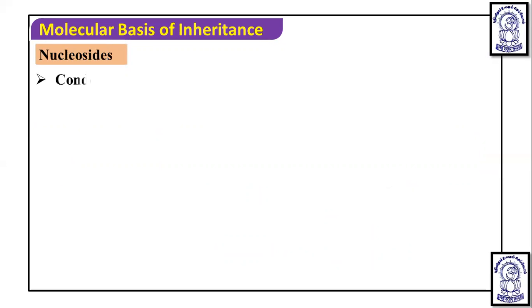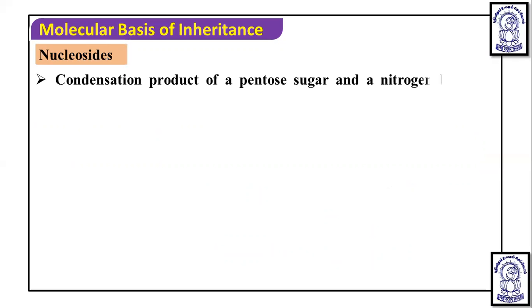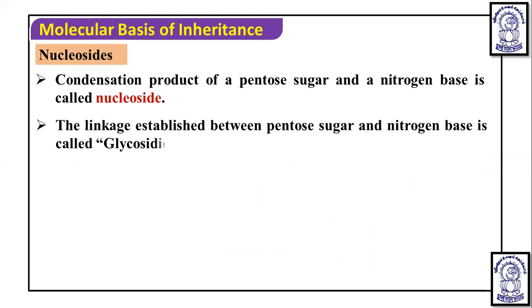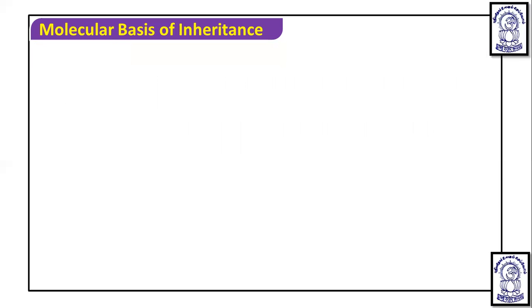So nucleoside is a condensation product of pentose sugar and nitrogenous base. We have understood that nitrogenous base and pentose sugar combined form a nucleoside. The linkage established between the pentose sugar and nitrogenous base is called a glycosidic linkage. We remember, a glycosidic linkage is formed between the nitrogenous base and sugar.